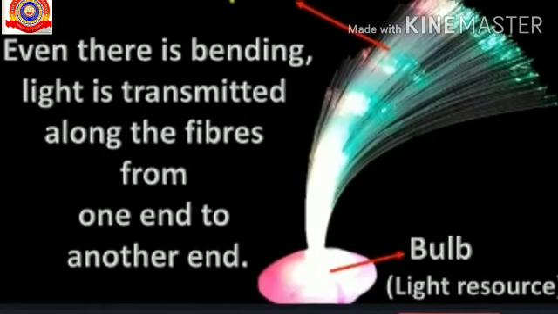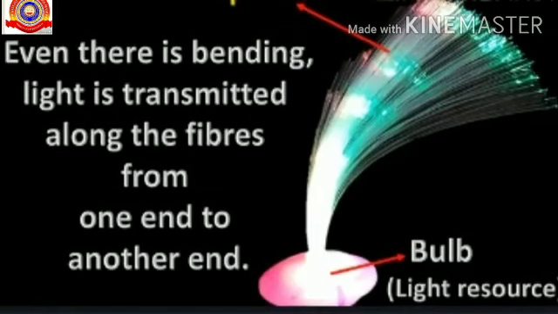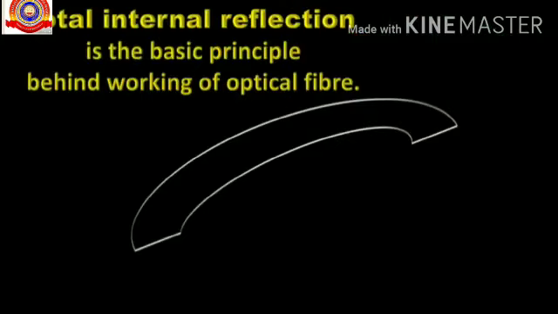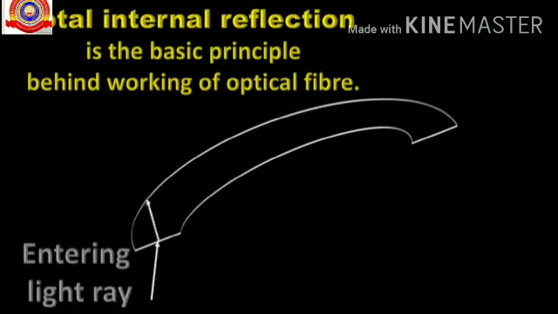Through optical fibers, thousands of signals of different frequencies can be sent to distant places simultaneously, making use of total internal reflection of light without losing intensity. This paved the way for optical fibers being used in telecommunications. These are the practical applications of total internal reflection.